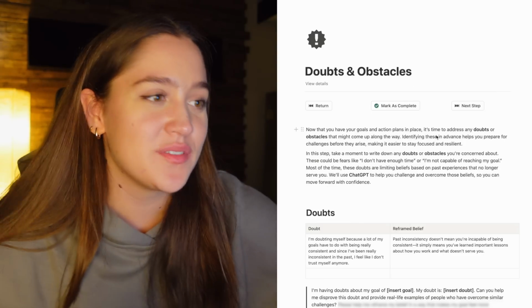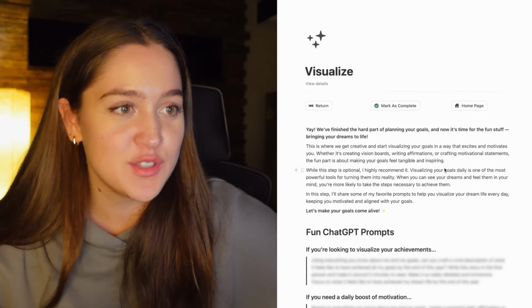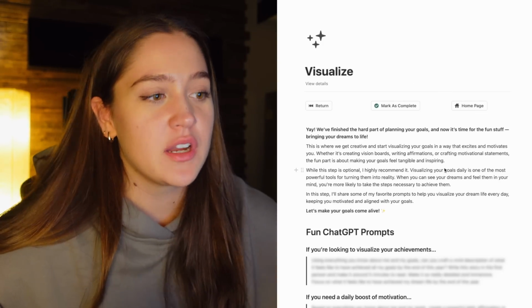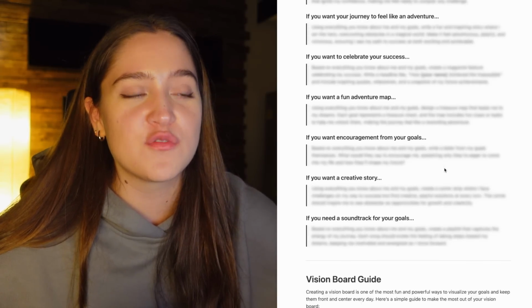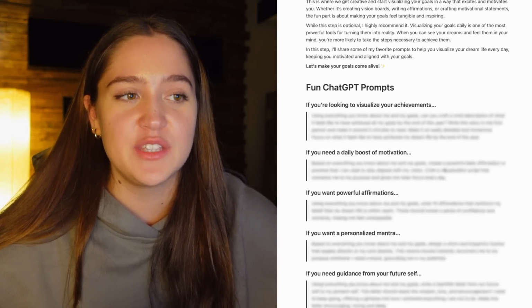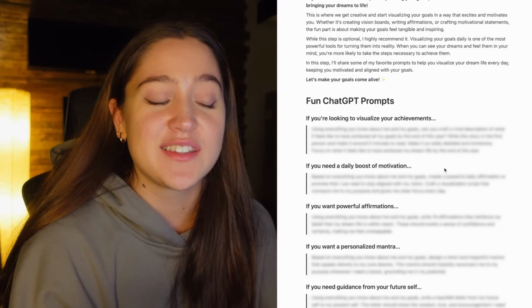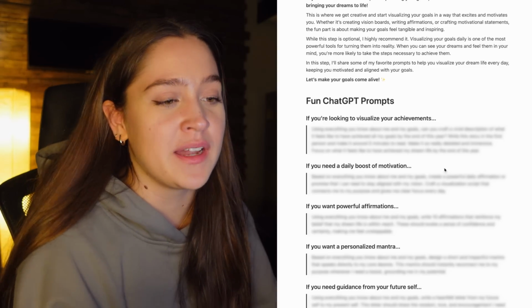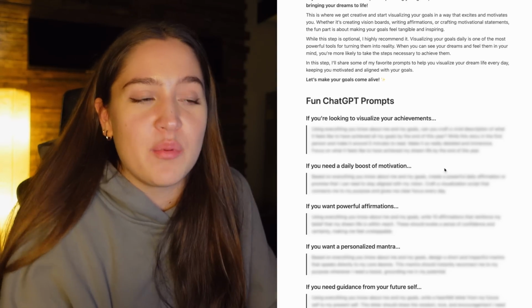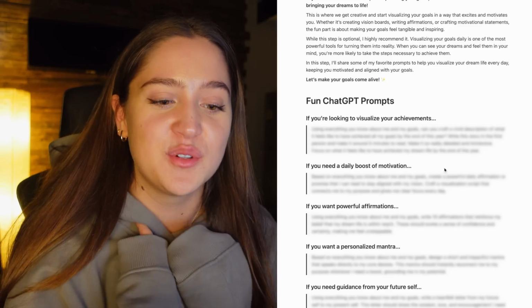Okay, and now that we've done this step, we can move on to the fun visualizing part. This full page is full of so many ChatGPT prompts that you can use to have fun with your goals and visualize your goals. And this is my favorite part, honestly. This whole planning process has drained my brain a little bit, but now I get to do all these fun things.